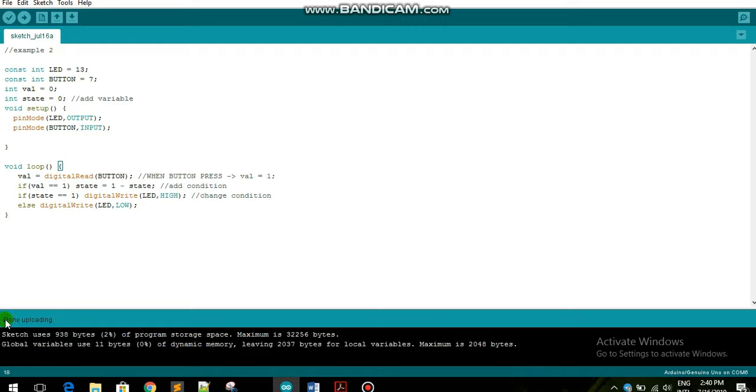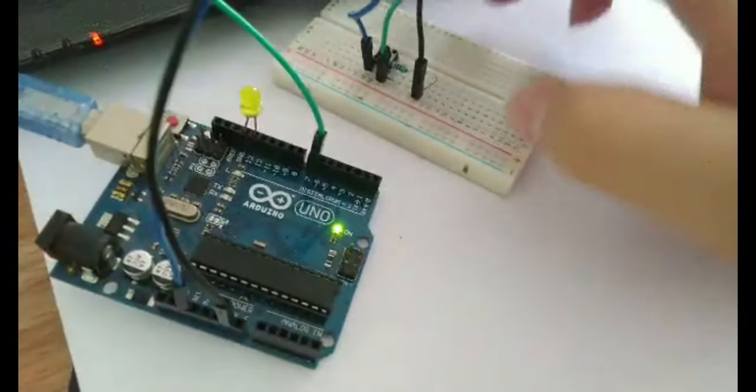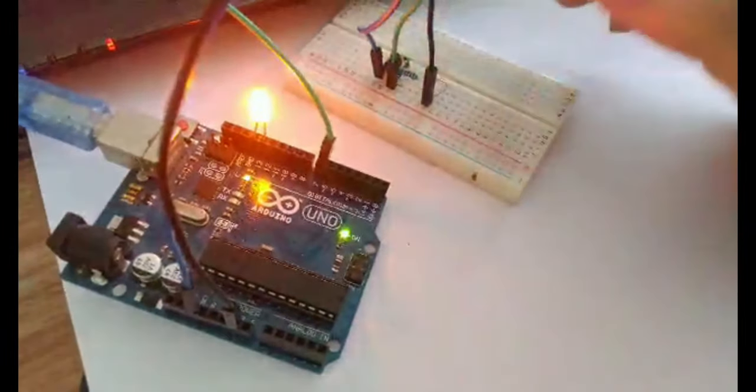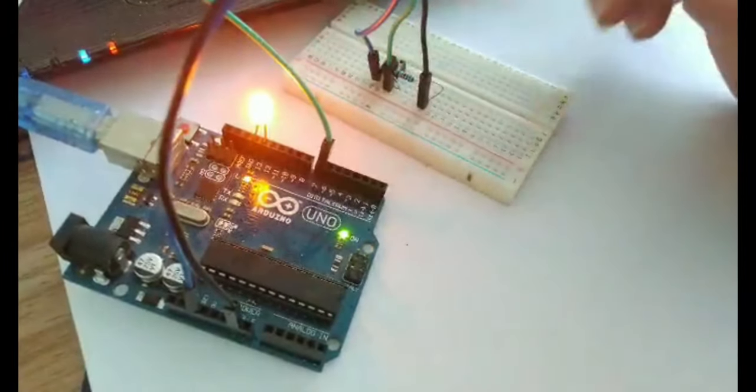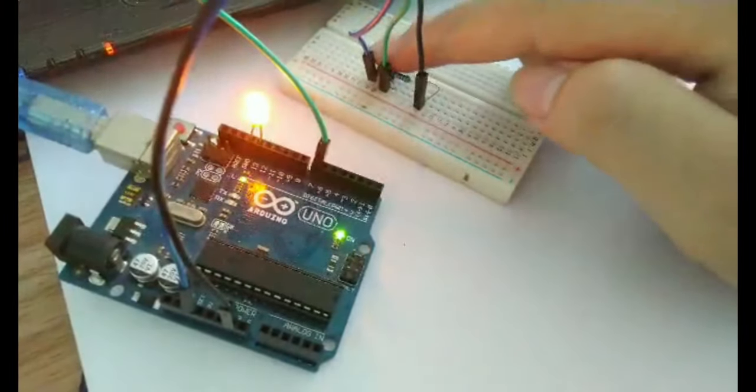After we upload, let's test it. How does it work? When we press the button, the LED turns on, and when we press the button again the LED turns off, but we have a massive problem: sometimes it does not turn on or turn off when we want it to.